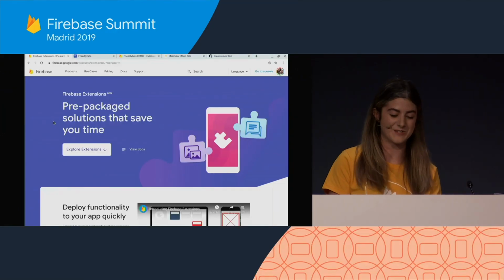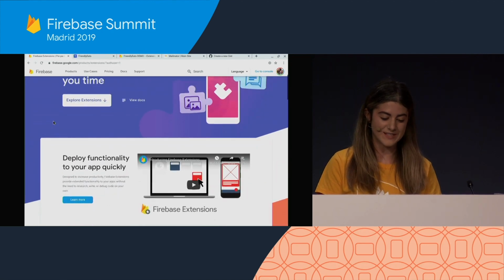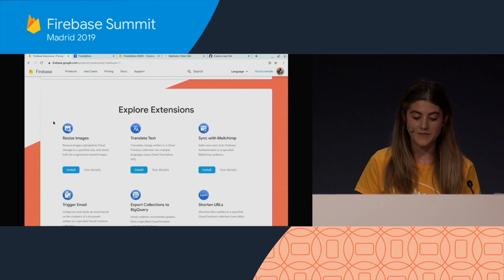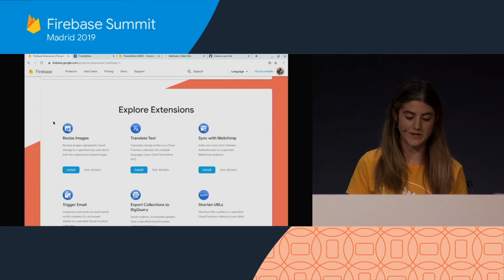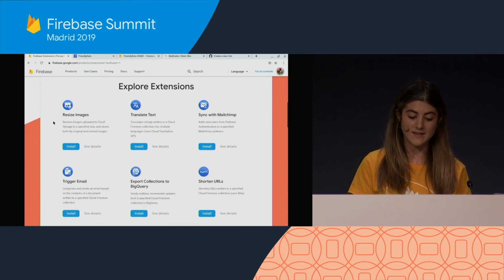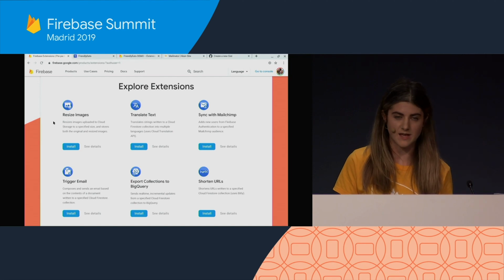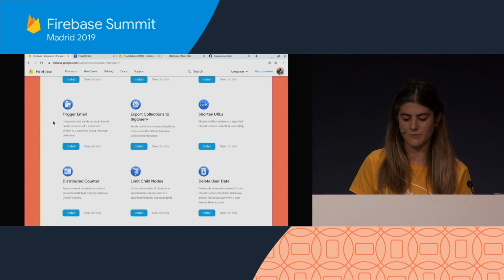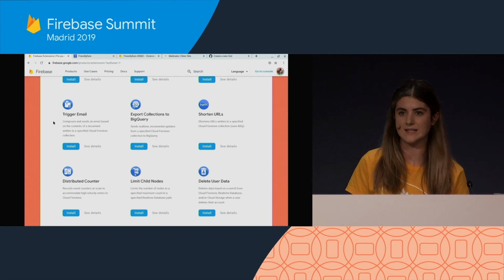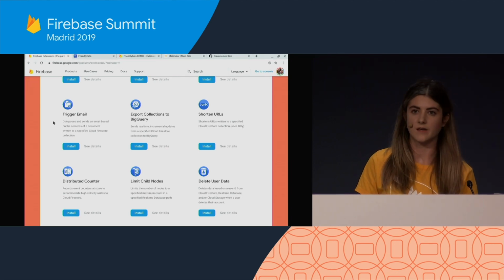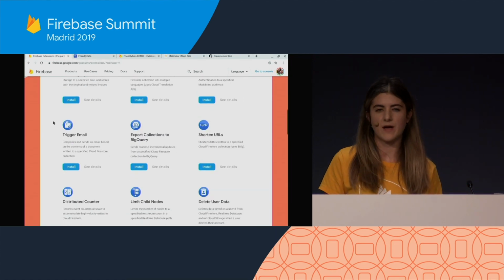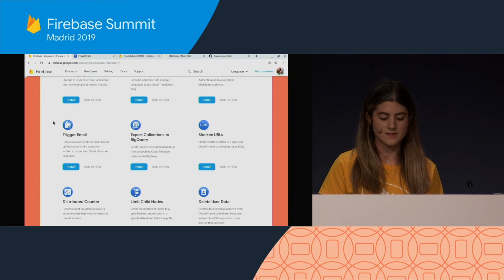So now here we are in the Firebase website, on the Firebase Extensions page. And as I scroll down, you'll see a list of all the extensions that you can install today. And these are solving common developer problems, such as resizing images to various thumbnail sizes you may need in your app, to deleting user data, which deletes data keyed on a user ID from services like Cloud Storage and Realtime Database. But I just spoke about adding a share feature to Friendly Eats.